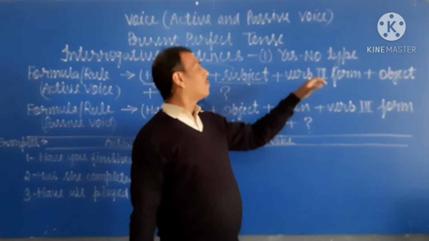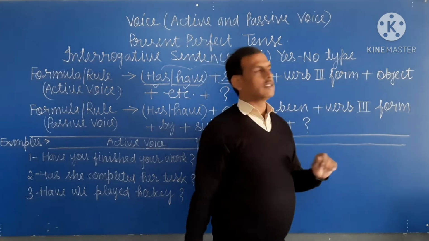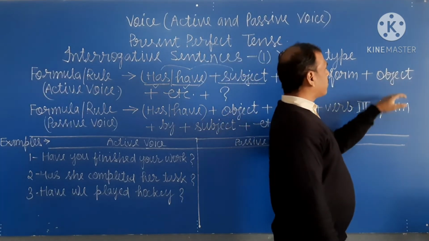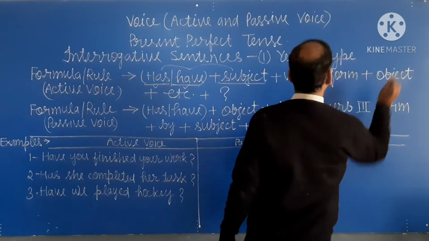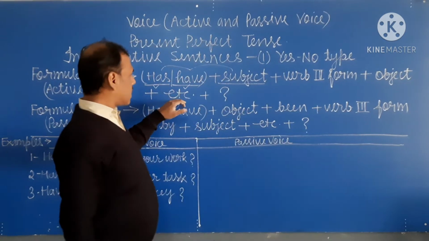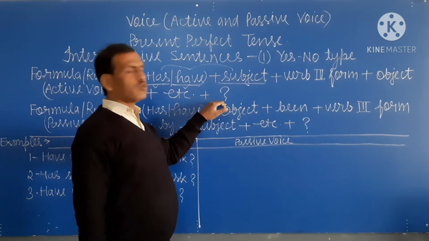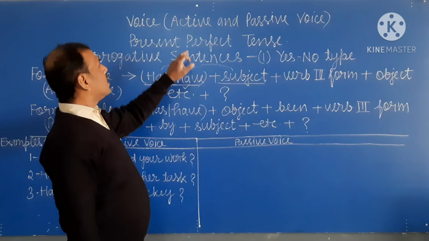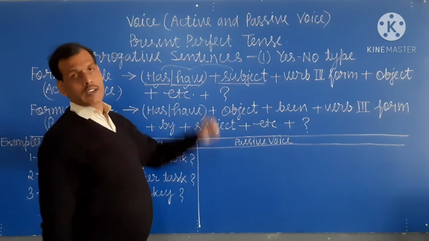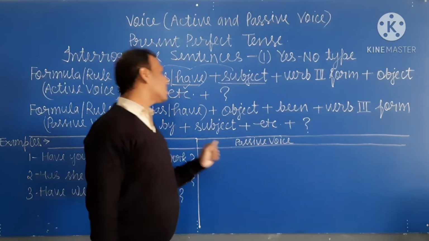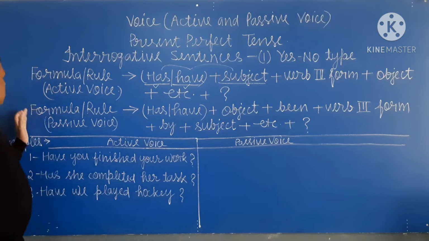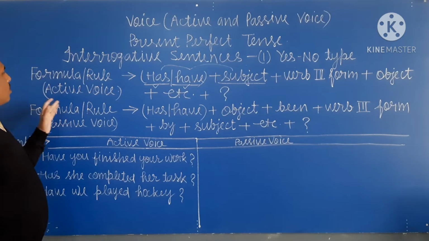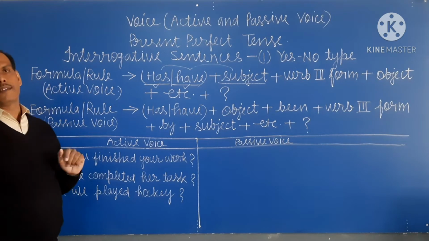In perfect tense we write the verb in third form. Then object, and then etc., and at last question mark, because it is an interrogative sentence. Okay student? Now we discuss the rule and formula of passive voice.